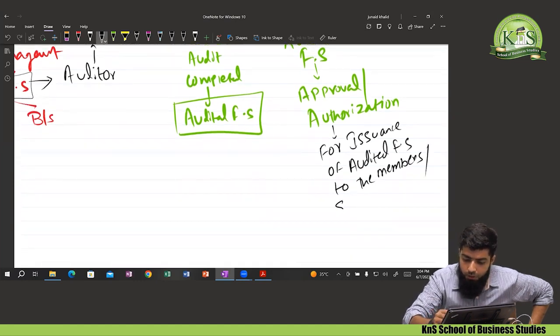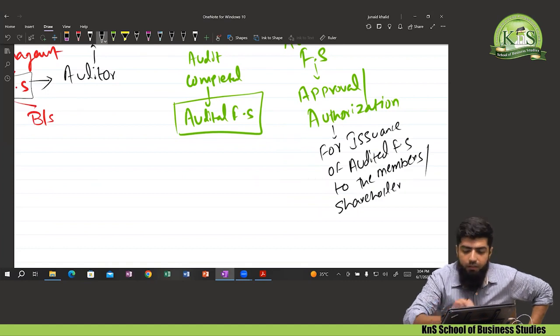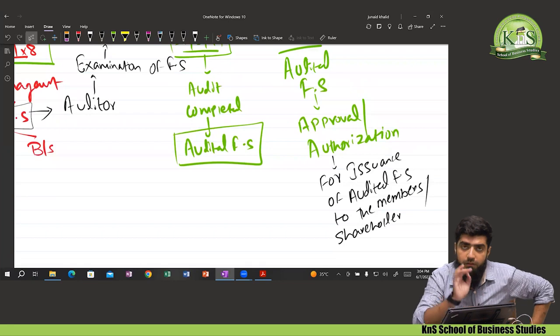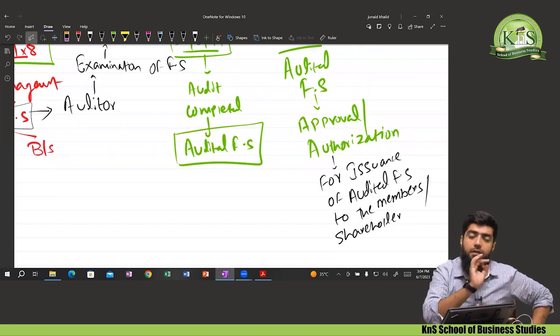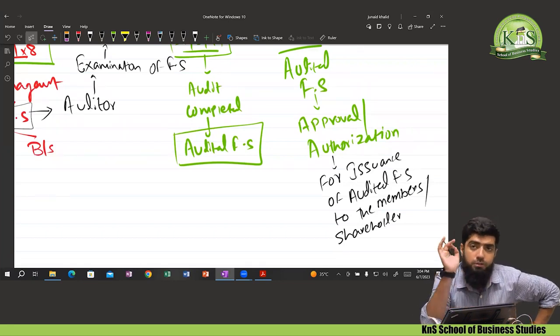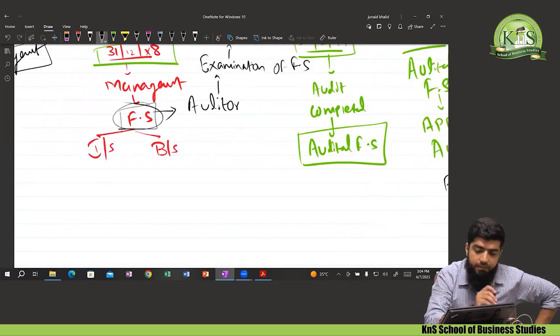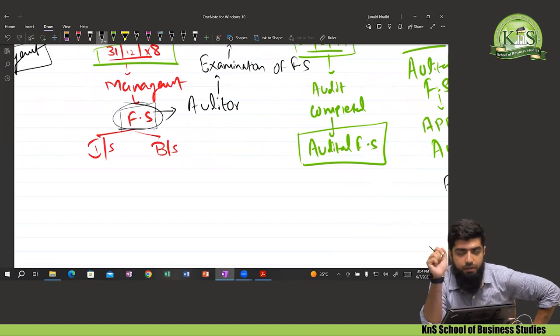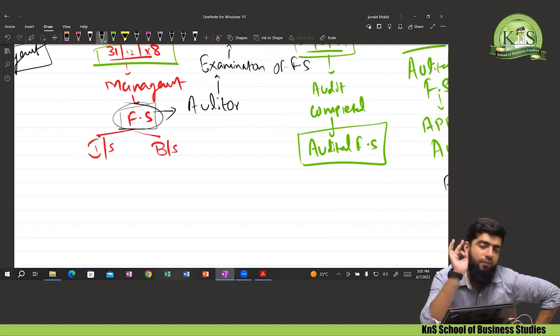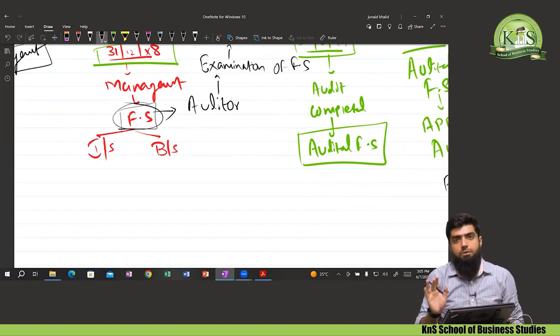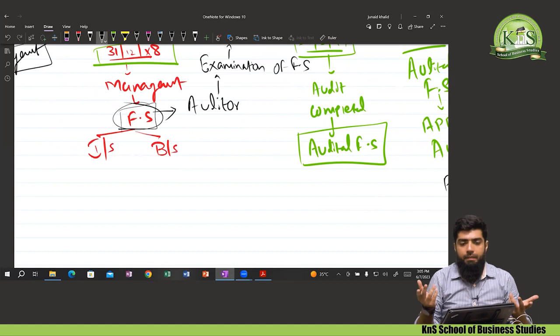Now the board of directors has given the approval, the permission, or given the authorization. Now that audited financial statement will be issued to whom? Issued to the shareholders or the members. Now the question arises whether the financial statement that was prepared on 31st December 2008 was dispatched to the shareholders. No, that financial statement was not dispatched. Why? Because there is no use of it. That financial statement was not trustworthy. Shareholders are not going to trust this financial statement.